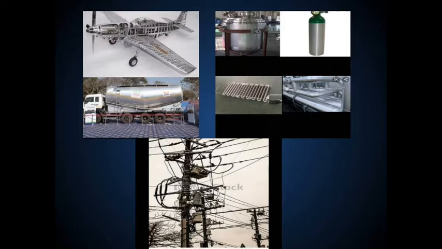Aluminium also has a high resistance to corrosion, so it is used in chemical reactors, medical equipment, refrigeration units and gas pipelines. Aluminium is also a good electrical conductor, so it is used in overhead electric cables with a steel core for strength.